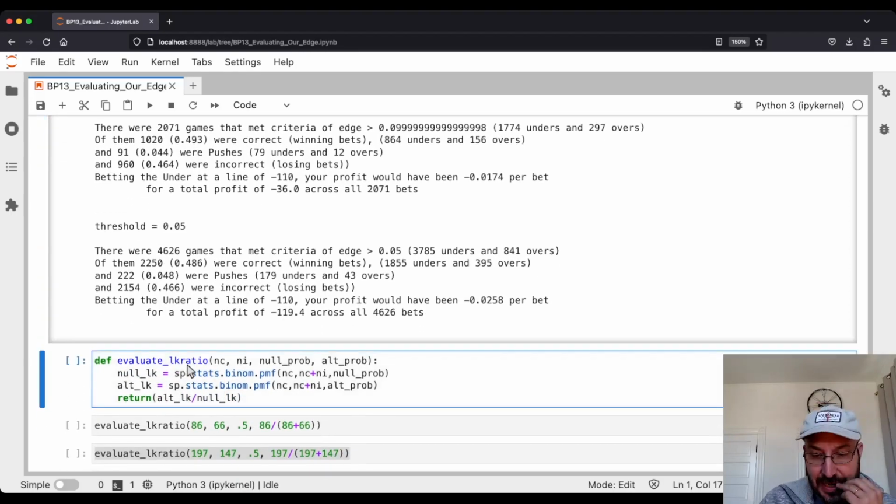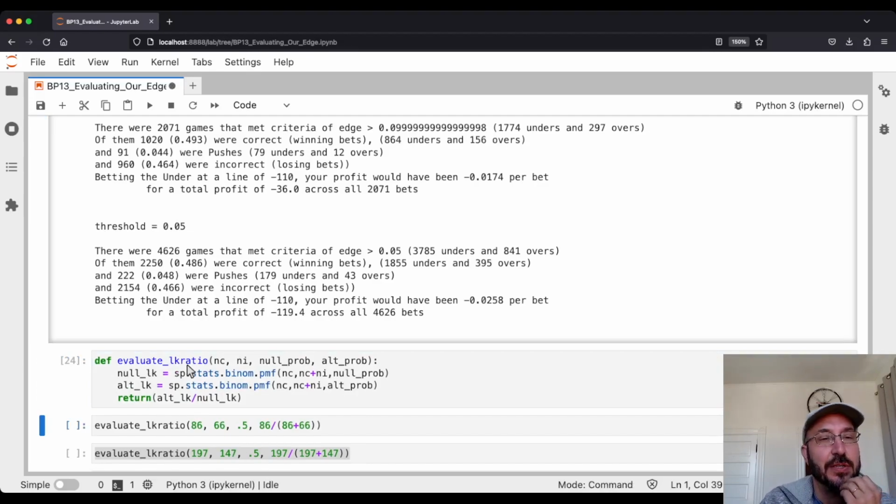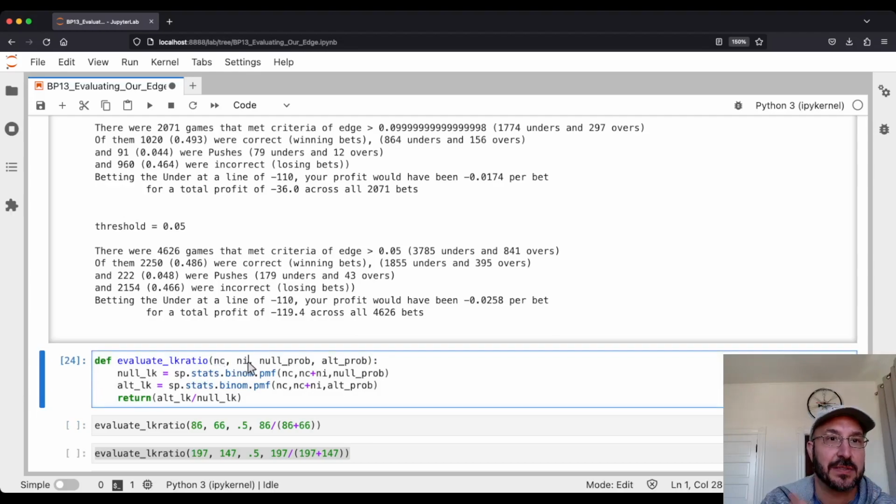So now let's look at these likelihood ratios. And we talked about this last time. We have a little function that just says, given the number right and the number wrong, we're going to discard the pushes. We're going to evaluate the likelihood of that observation under a null probability and under an alternative probability. Typically we'll put the null probability at 0.5, assuming that our model has no predictive power. What would be the likelihood of seeing the data? And then we'll put some alternative probability.